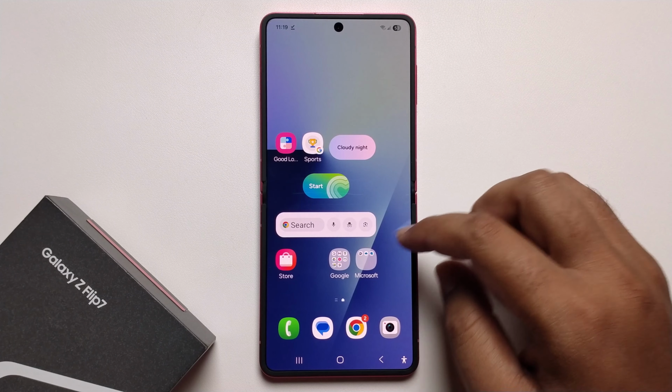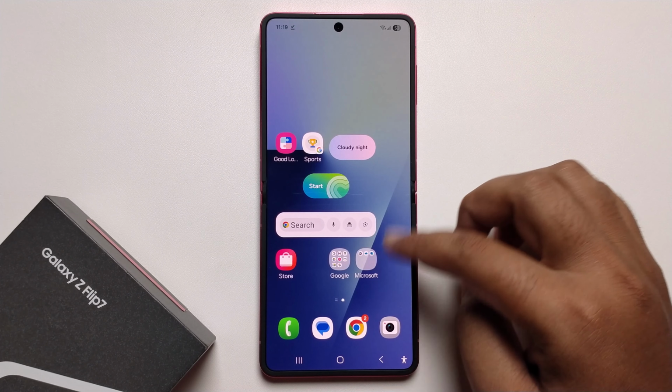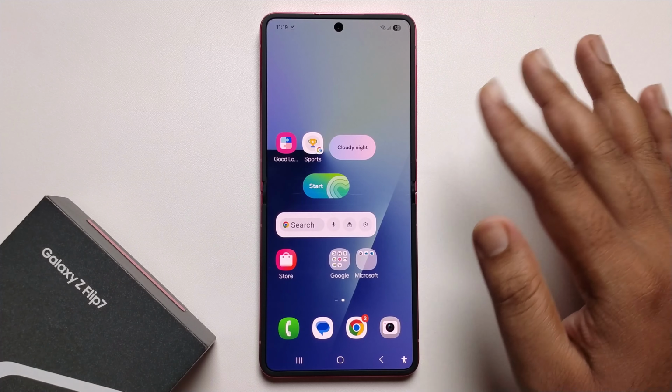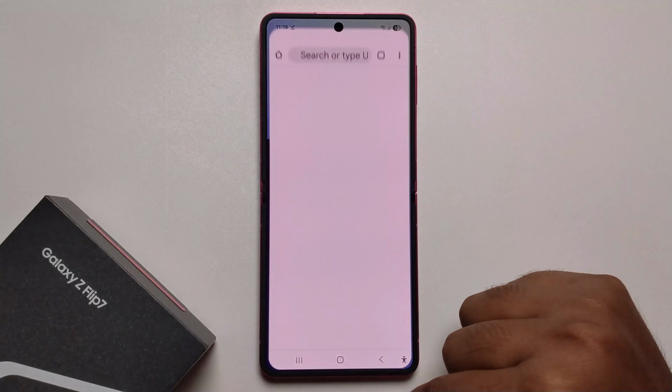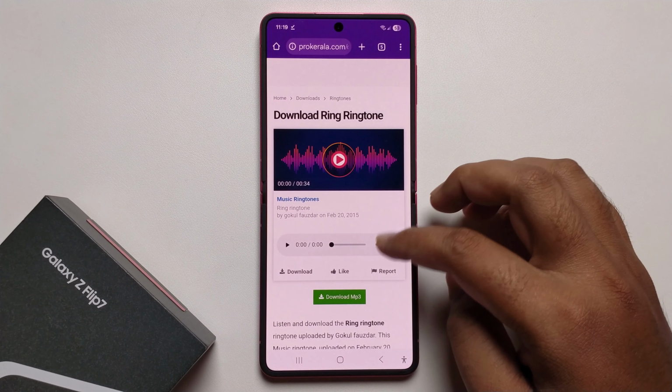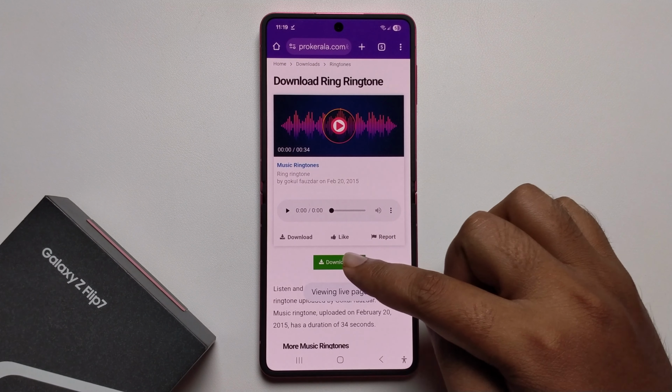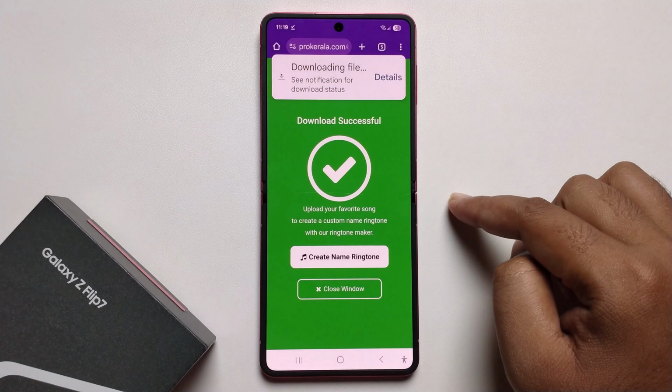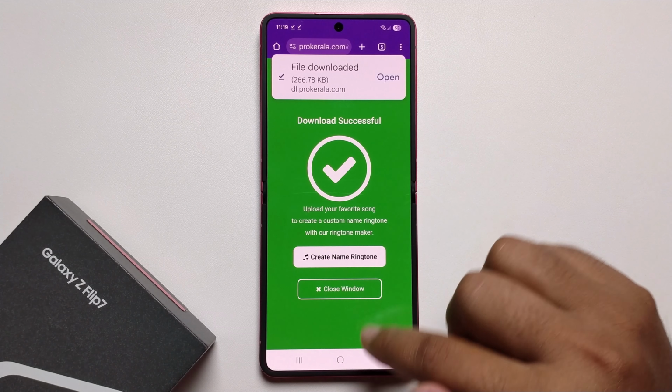Hey everyone, today I'm going to show you how to set a custom ringtone on Samsung Galaxy Z Flip 7. So simply open my Chrome. At first, download a music. So I'm downloading this music. Okay, now it's downloaded.